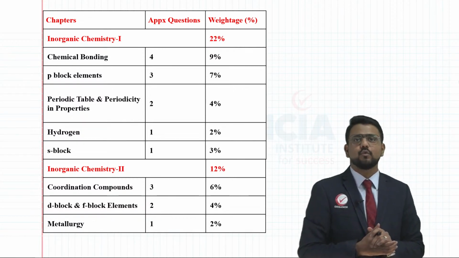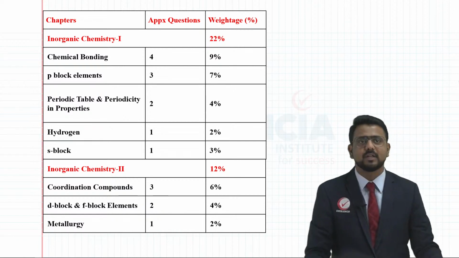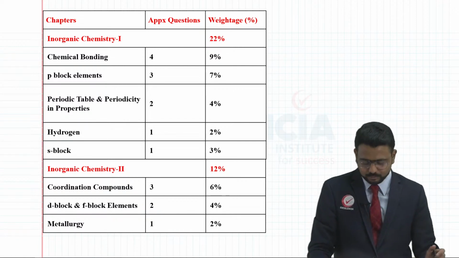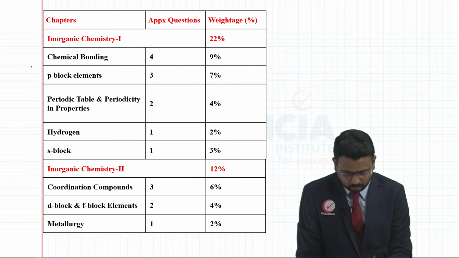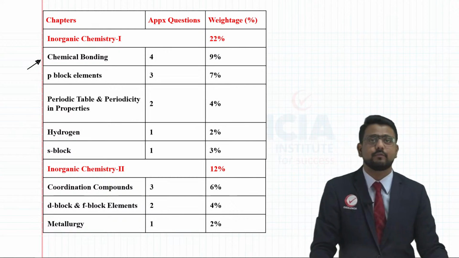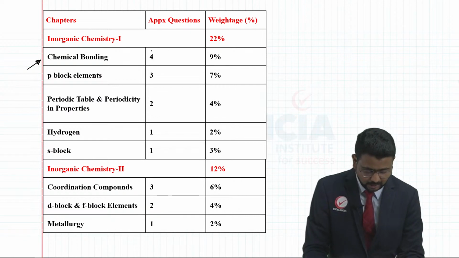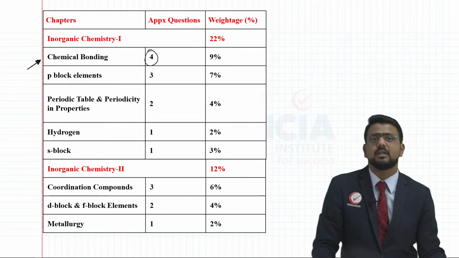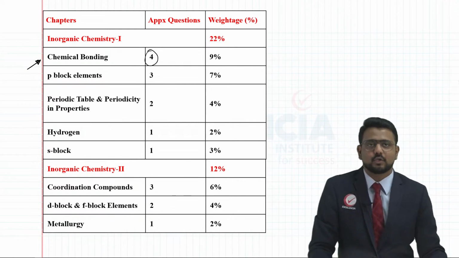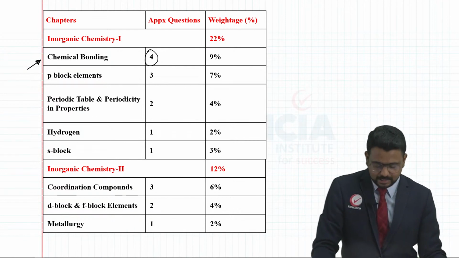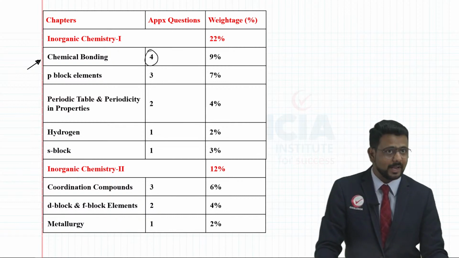So when it comes to inorganic chemistry, these are the chapters which we are going to look into. So here you have chemical bonding. Now this is one very important chapter from your inorganic chemistry. You can see that the approximate number of questions which they are asking in the NEET paper could be between 4 to 5. So the percentage wise also is a little higher. So we will be focusing on this chapter today.